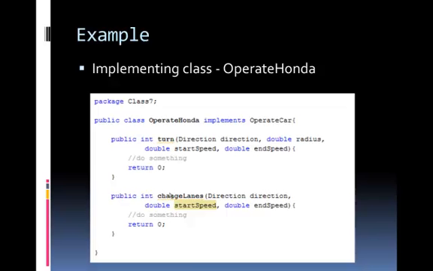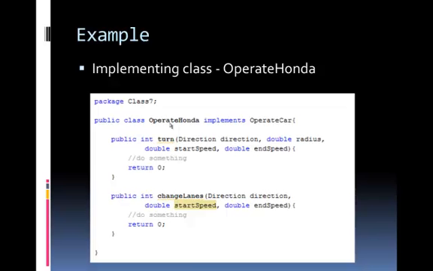So this example of Honda is a class that implements an interface, or we call it an implementing class. The syntax will be public class OperateHonda implements OperateCar. So basically this particular class is specific for the Honda cars, but it is implementing the interface OperateCar.